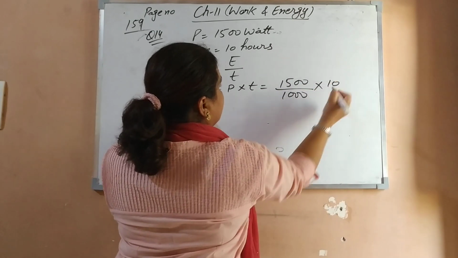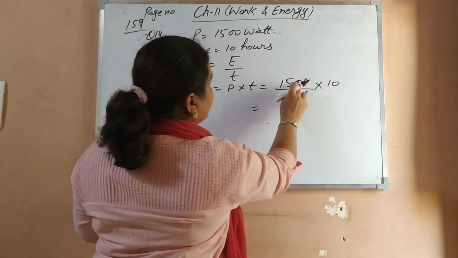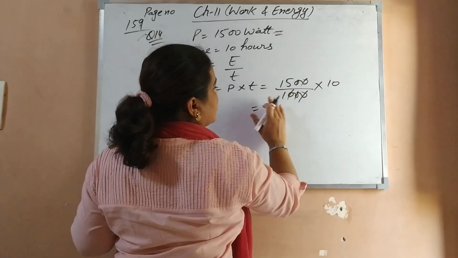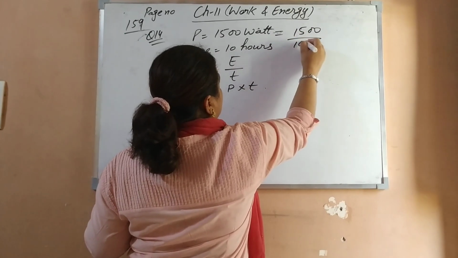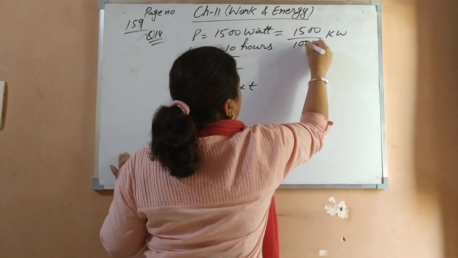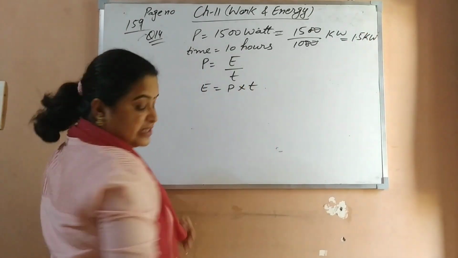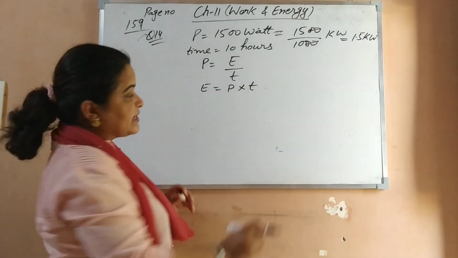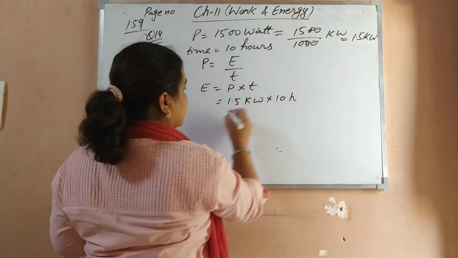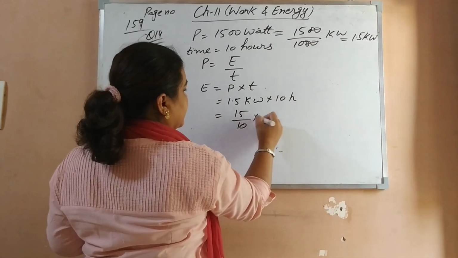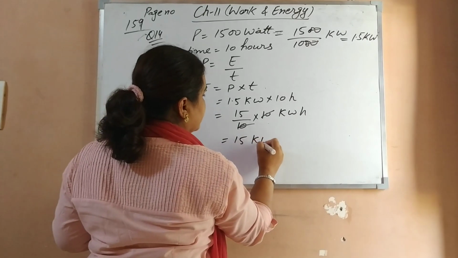And what is the time given? 10 hour. Zero and zero cancel here. So what have we got? Instead of doing it here, you can directly do 1500 upon 1000 kilowatt. Two zeros cancel, so it comes out 1.5 kilowatt. What is the time given in the question? That is 10 hour. So put the value, 1.5 kilowatt into 10 hour. So it becomes 15 by 10 into 10 kilowatt hour. Cancel out, and you have got 15 kilowatt hour.